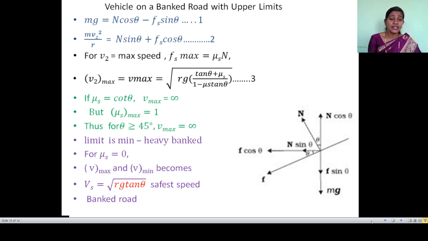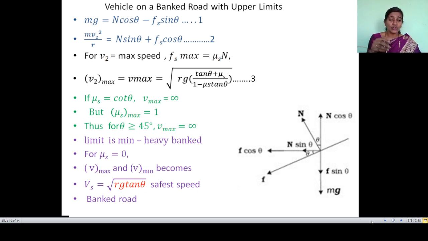So it is a limit. This limit is for a minimum, heavily banked road. The angle of banking should be less than 45 degrees. Otherwise, if it is greater than 45 degrees, the velocity will become maximum.